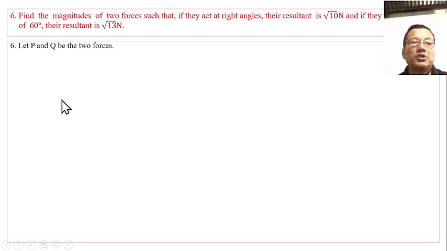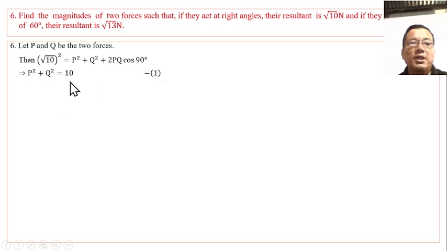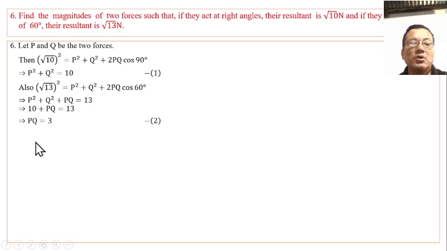Let P and Q be the two forces. Then from the resultant formula, we get an equation involving P and Q. Equation 1 follows for the right angle: P squared plus Q squared equals 10. At an angle of 60 degrees we get another equation involving P and Q: P squared plus Q squared plus PQ equals 13, so PQ is equation 2, equal to 3.